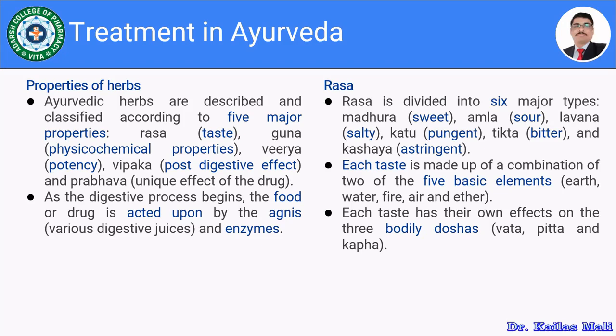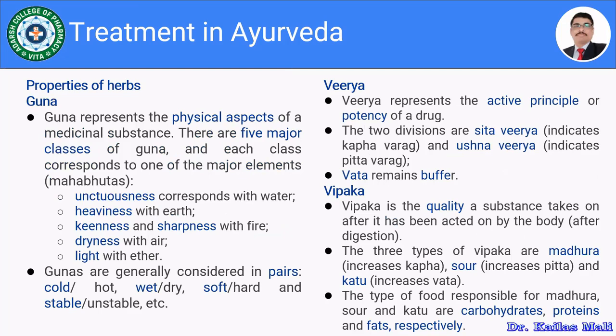Each taste is made up of the combination of 2 of 5 basic elements, that is the earth, water, fire, air, and ether. And each taste has its own effect on the 3 bodily doshas, that is the vata, pitta, and the kapha. Let us move towards the next point, that is the guna. As you know, the guna represents the physical aspects of the medicinal substances.